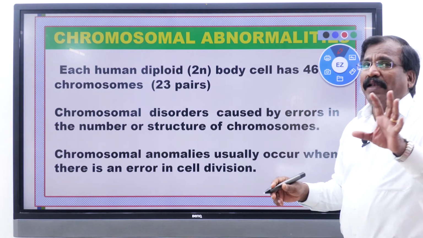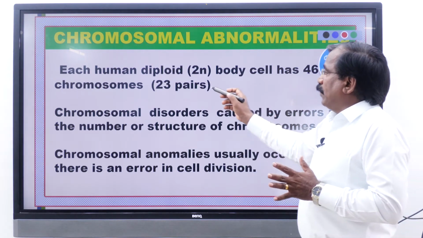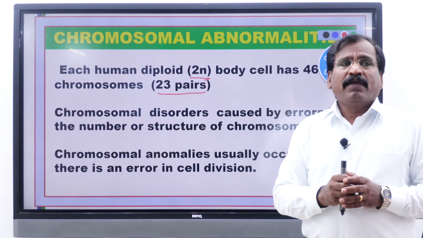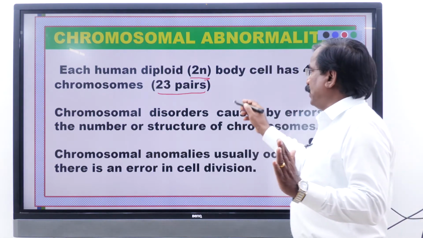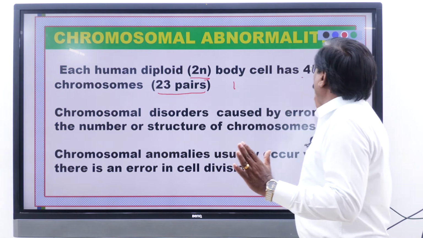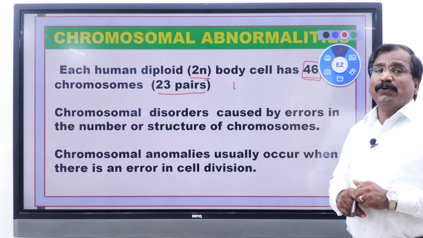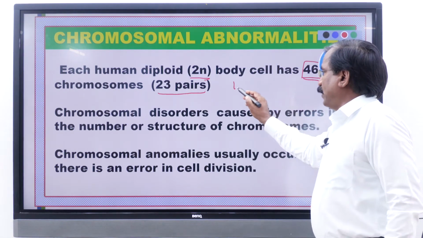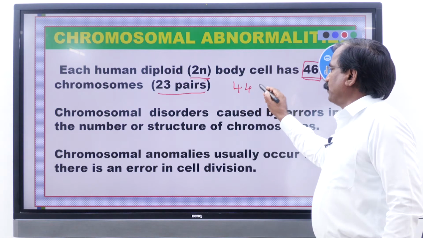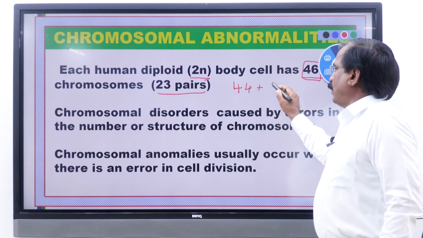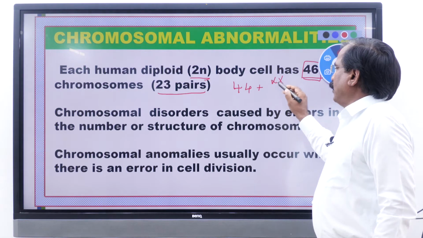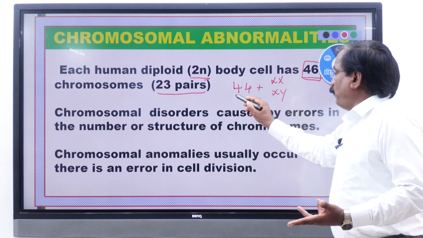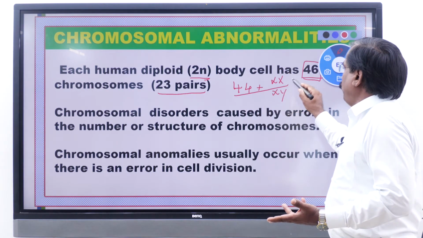Usually a normal human being has 23 pairs, diploid, the 2n condition. That is 46 chromosomes, or 23 pairs. You know already it is 44 autosomes plus 2 sex chromosomes, XX female, XY male. So 44 plus 2 is 46.